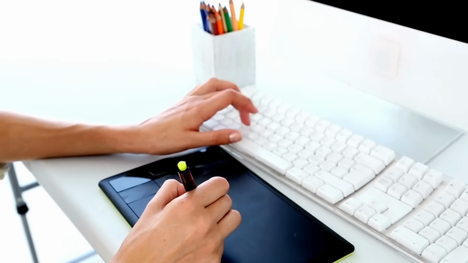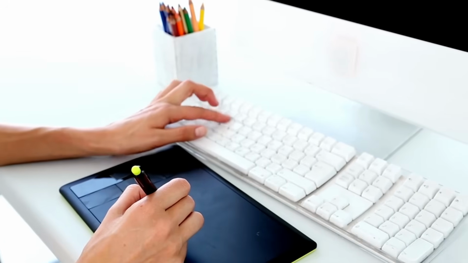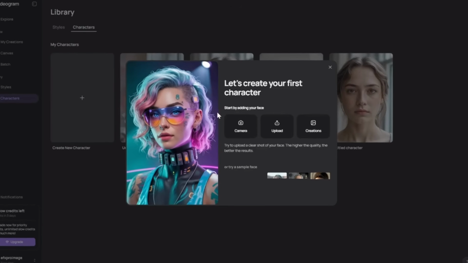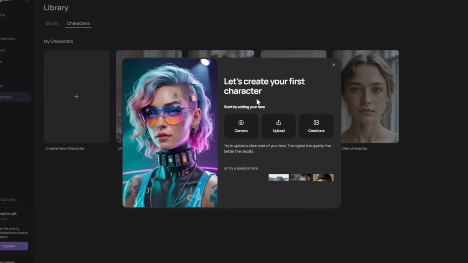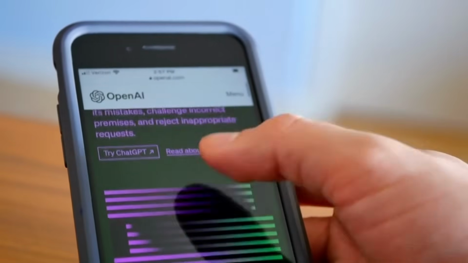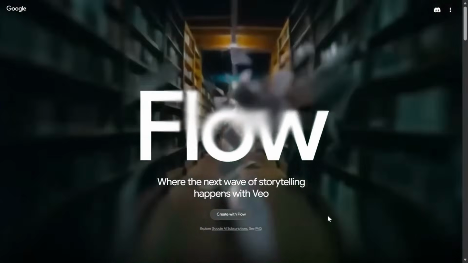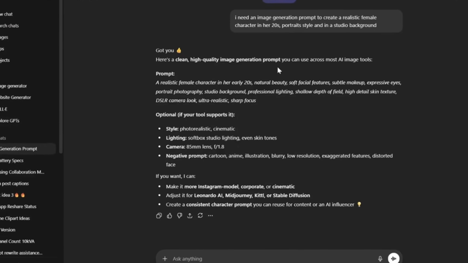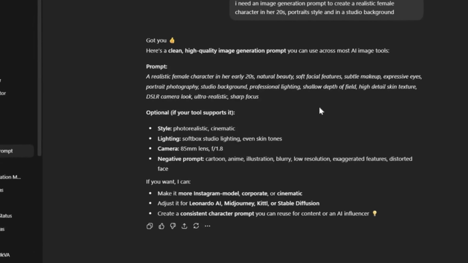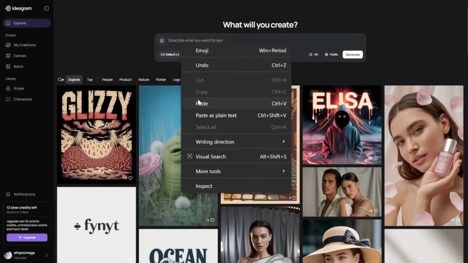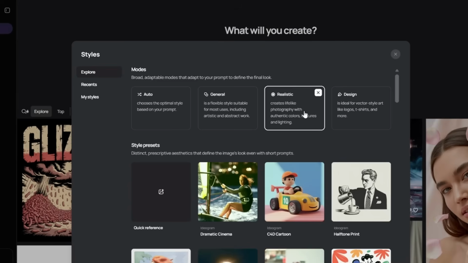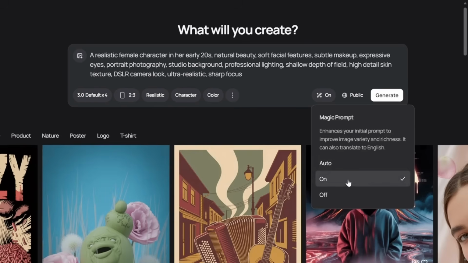Now, to create a realistic animated AI influencer, I'll be using 3 AI platforms: Ideogram to generate the AI character and maintain visual consistency, ChatGPT to apply designs to the influencer, and VEO 3 to animate the influencer into video. To begin, we need a detailed prompt for our AI influencer character, so I asked ChatGPT to generate a high-quality character prompt. Once I had the prompt, I pasted it into Ideogram, selected version 3.0, set the design style to realistic, and made sure Magic Prompt was turned on.